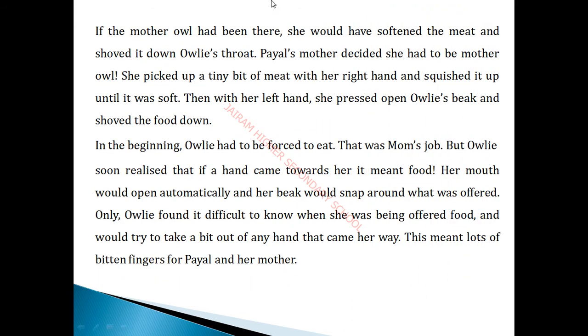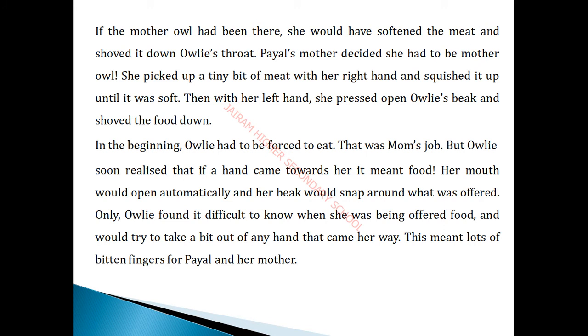If the mother owl had been there, you just see, the paragraph is very important. If the mother owl had been there, she would have softened the meat and shoved it down owlie's throat. Suppose Payal's mother is thinking in her mind, suppose the owl mother is there, definitely she would soften the meat and shove it down into the owlie's throat. If the mother owl is there, definitely it will give good food to the little baby owl. Payal's mother decided she had to be the mother owl.